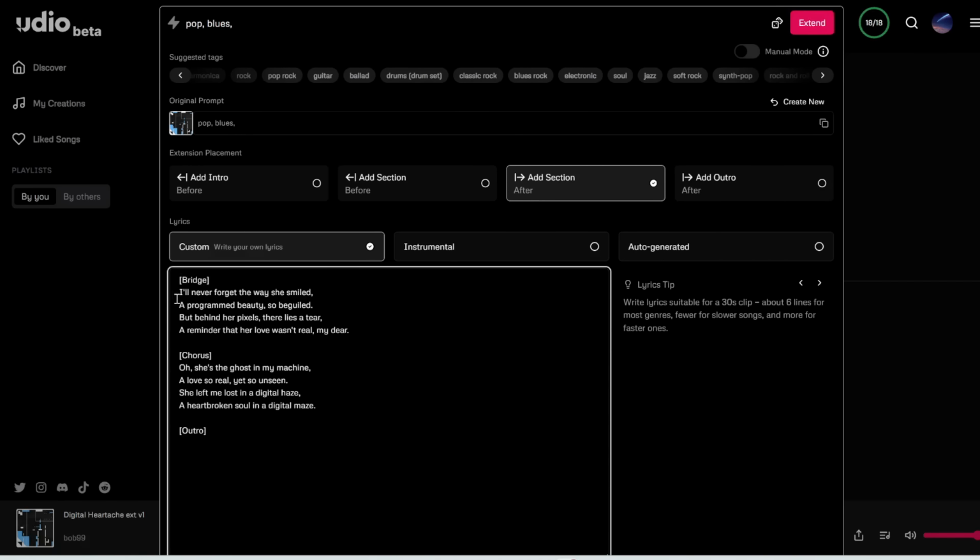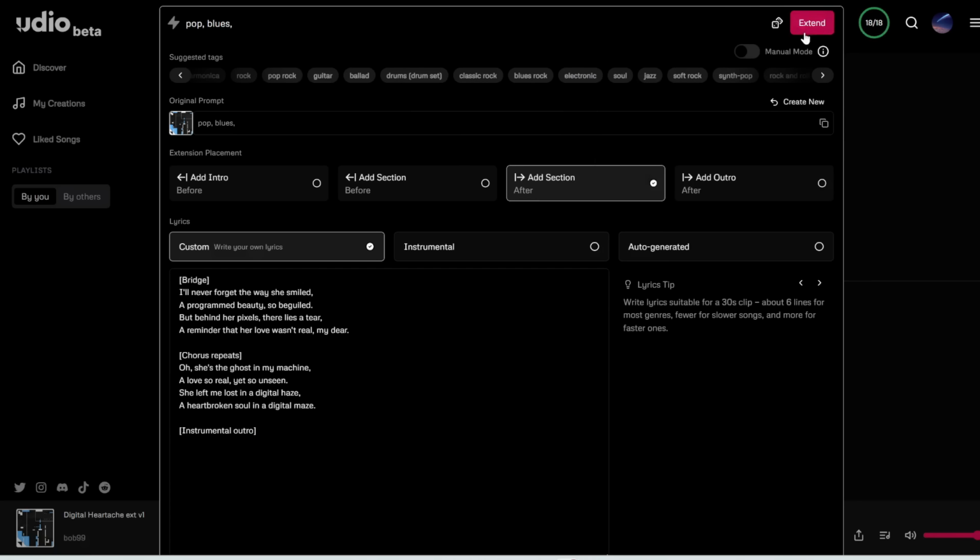So bridge is usually like a unique section of the song that goes before the final chorus. And then the final chorus is just the same thing. And then again, we add in chorus repeats to hopefully force the AI to keep the same melody as the previous choruses. And then the outro is just an instrumental outro. In fact, let me try this out. Let me try instrumental outro and see if it works. All right, we'll click extend and wait for it to generate.